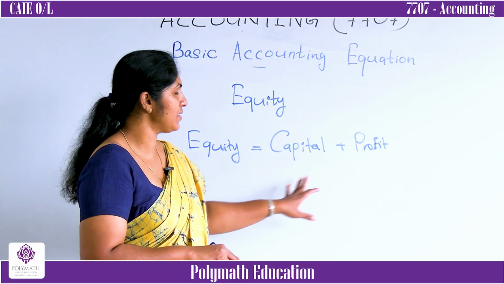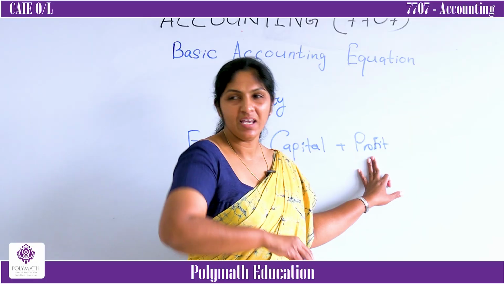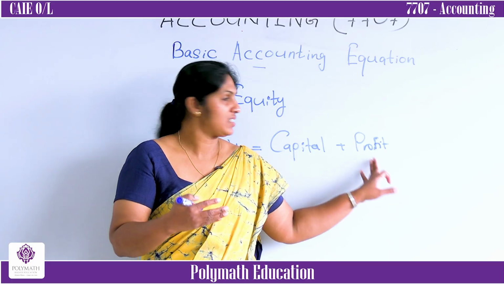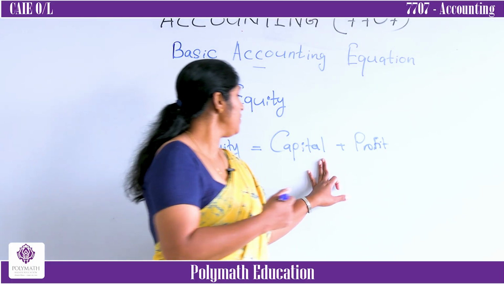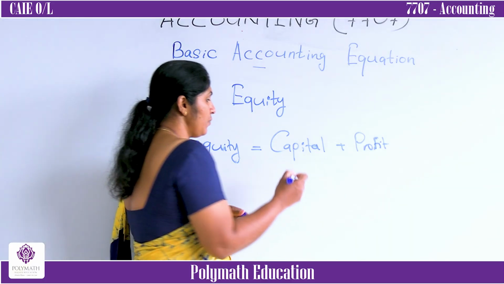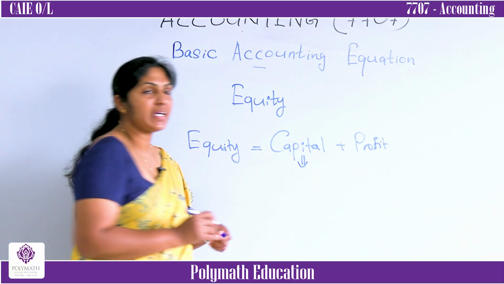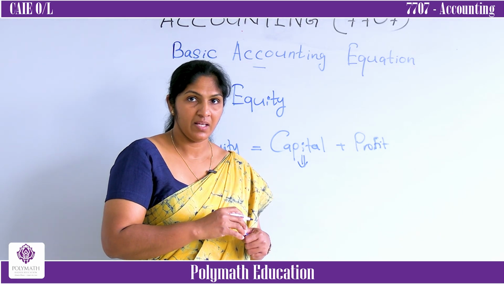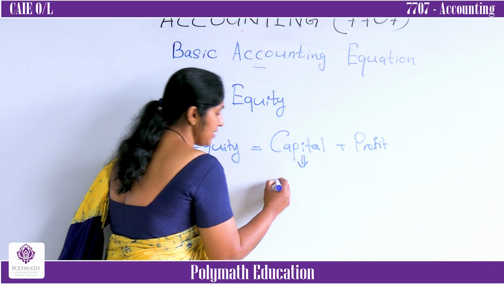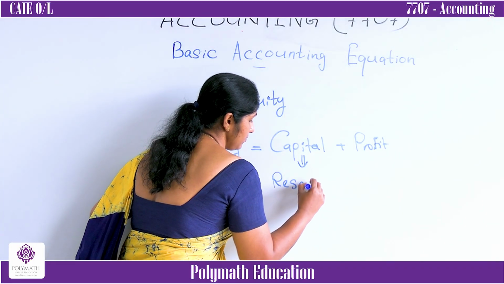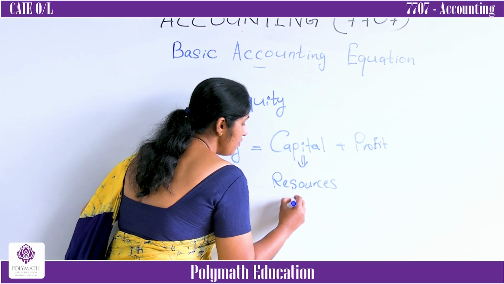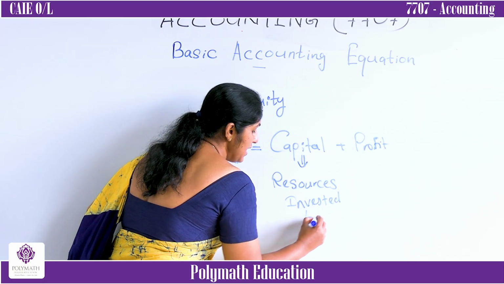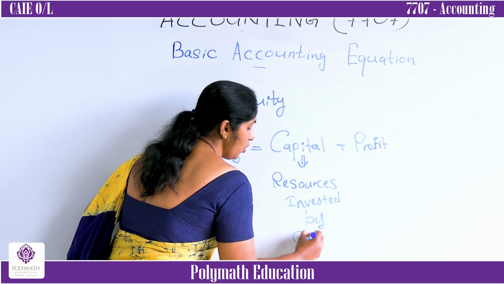What do you mean by capital? Profit, you know, right? After the owner starts a business, the return they are getting is profit. But capital is very important. What do you mean by capital? Capital is the resources which are invested by the owner or owners.